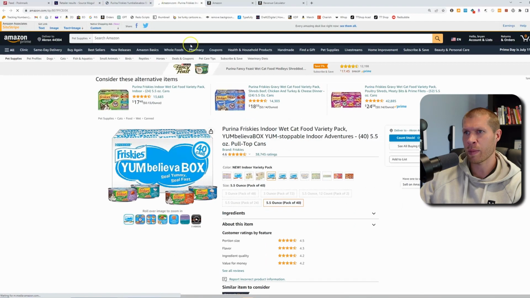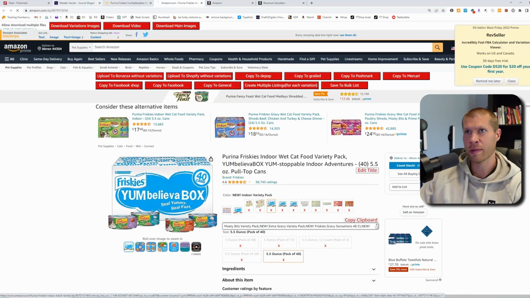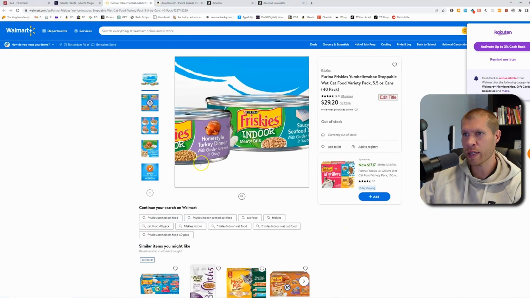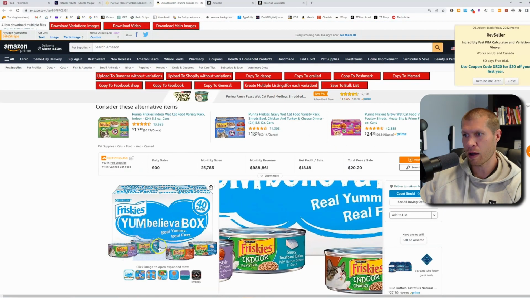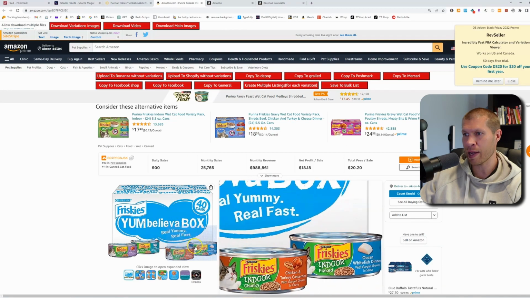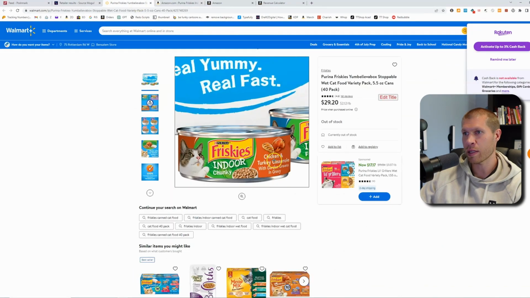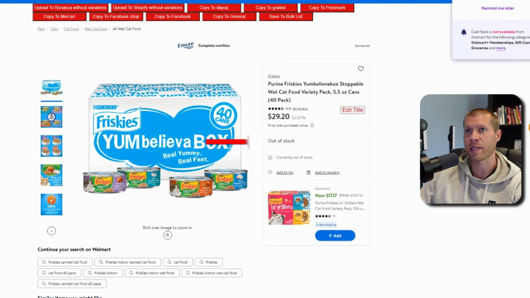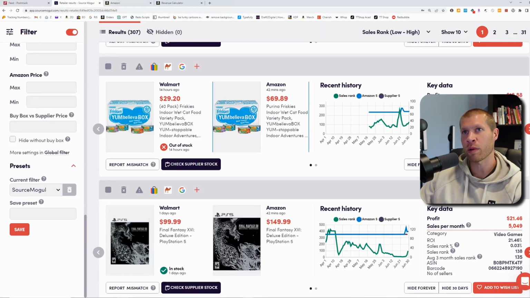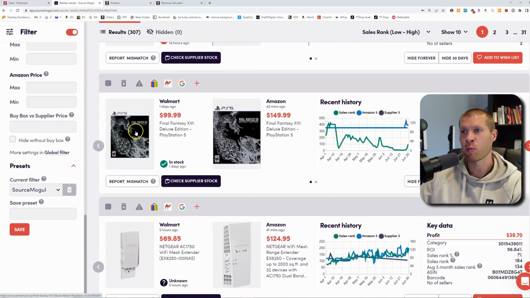$29.20, 40 cans, yummy. 40 5.5 ounce cans. And what is this? This is the homestyle turkey, saucy seafood, chicken and turkey casserole, and ocean whitefish dinner. So this is the same product, although this is out of stock on Walmart. Now that won't happen frequently, but it does happen every once in a while. So just move on to the next one.